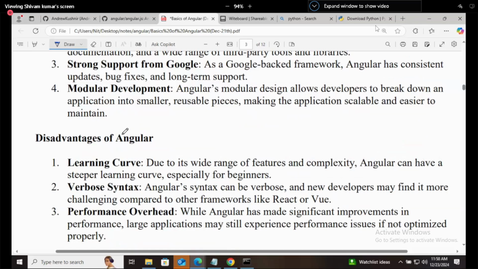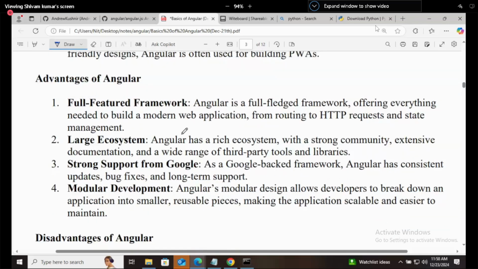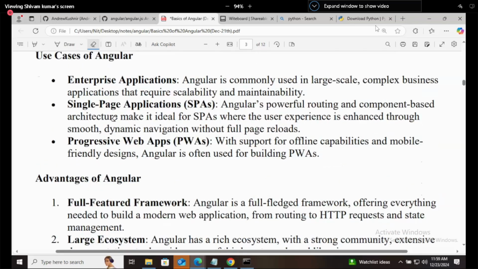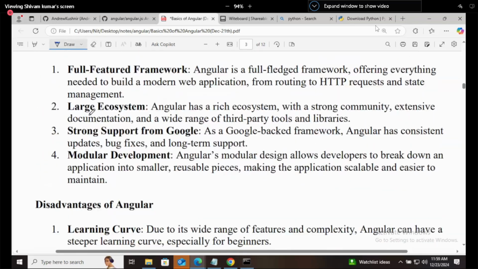So these are some advantages. First advantage is a fully featured framework. It means if you are using Angular, it will provide you everything you need. Large ecosystem: as it is built by Google, and Google is the big bull of this IT industry, it has a large ecosystem.